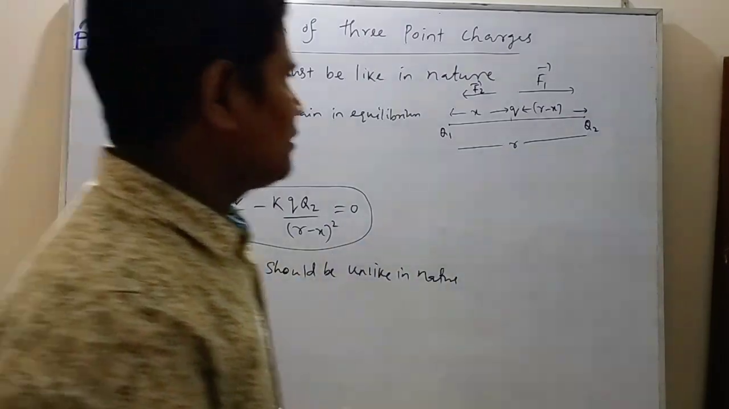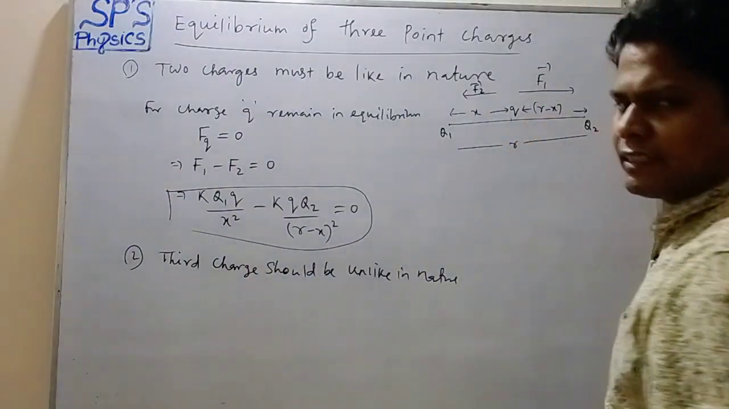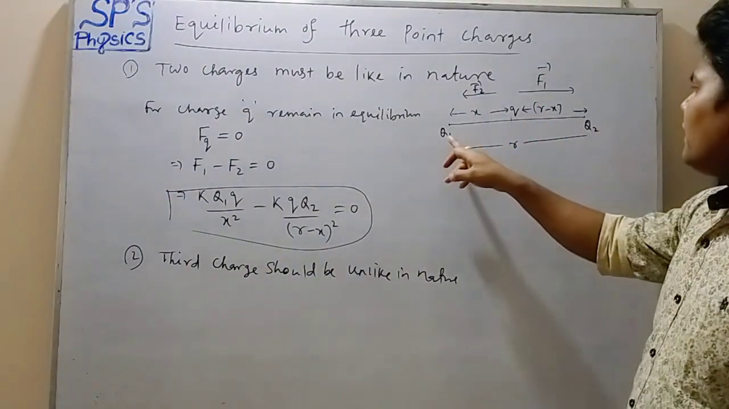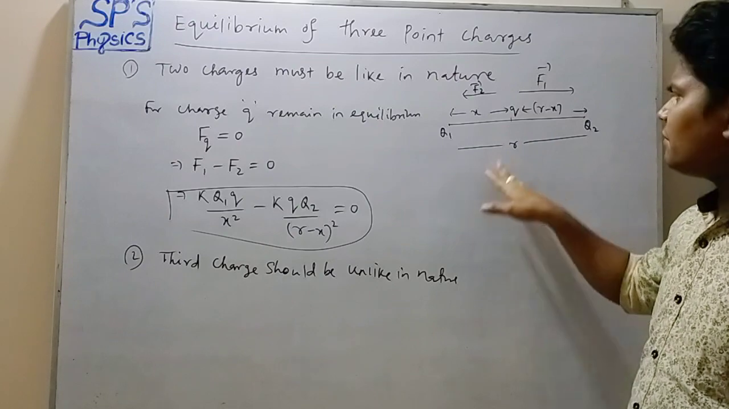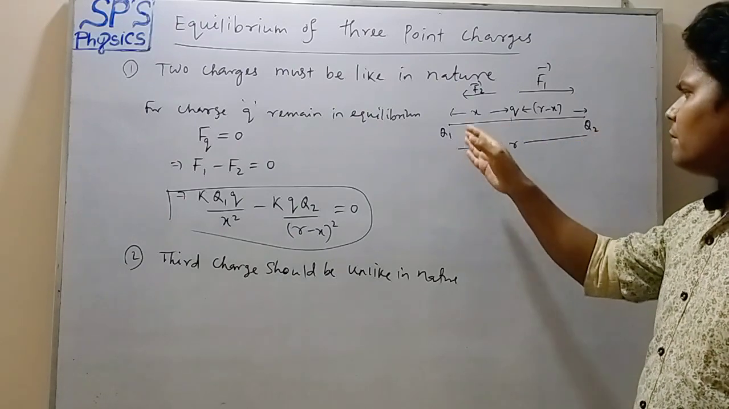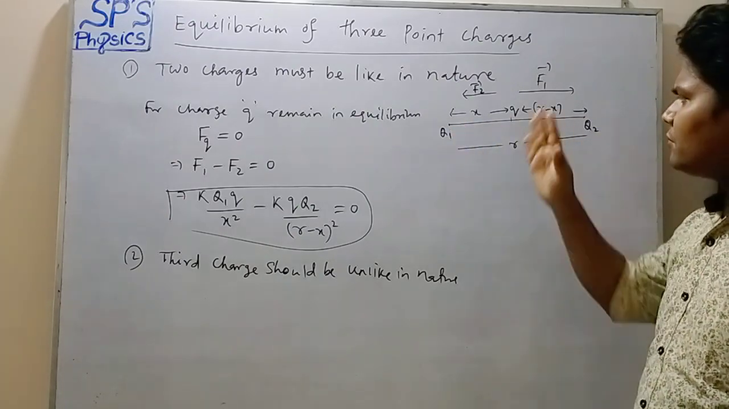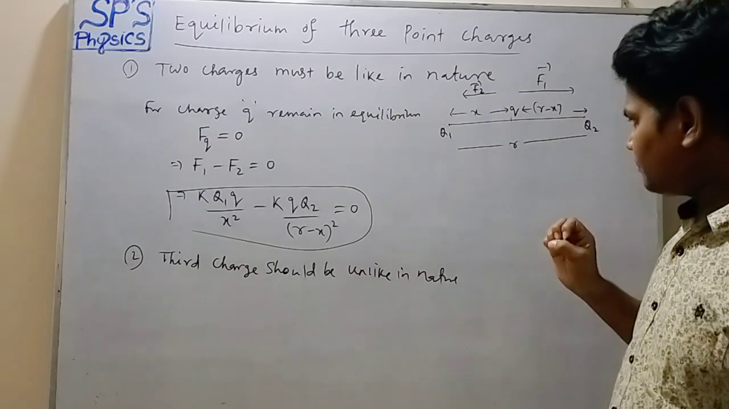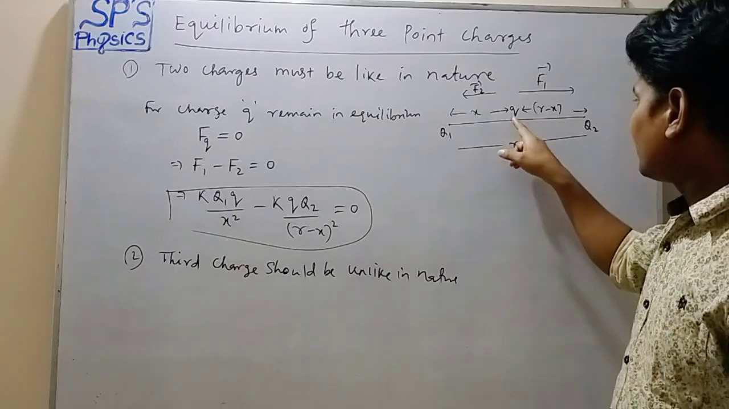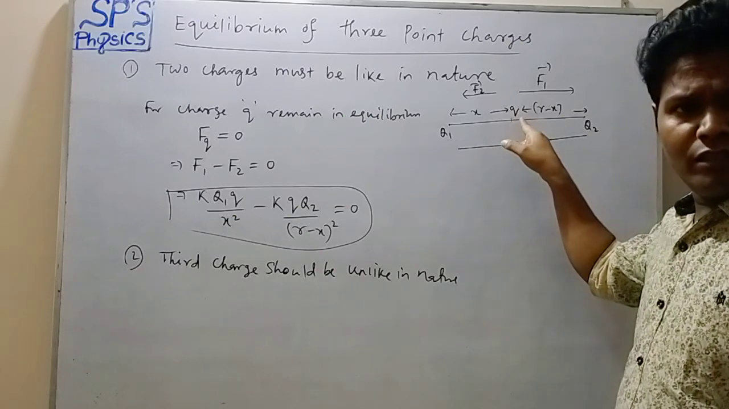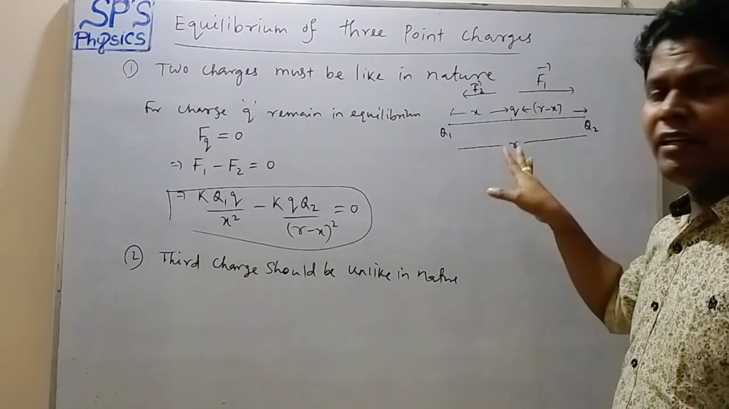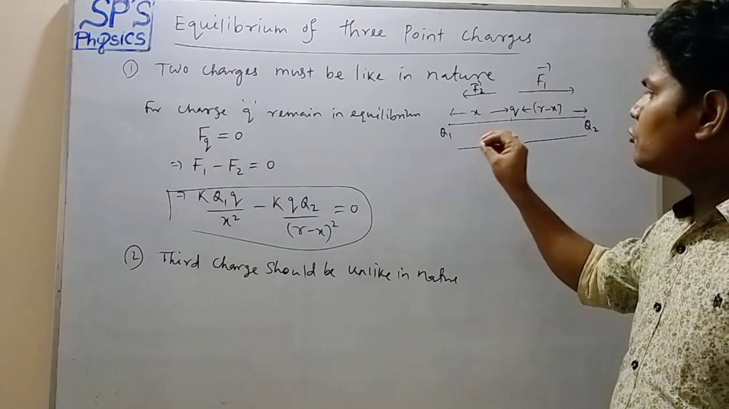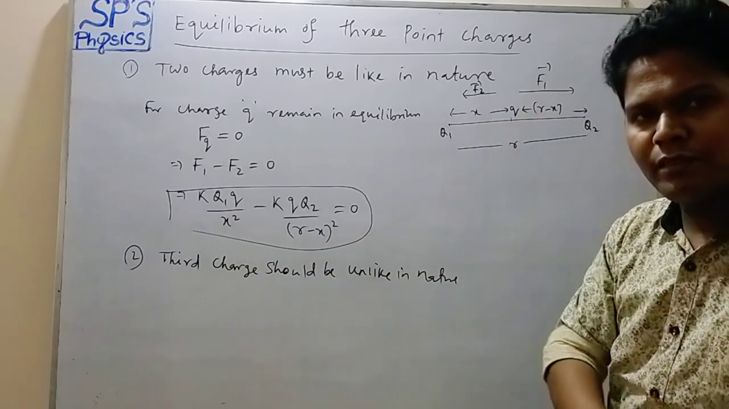That means charge q is negative. If q1 and q2 are positive, q is negative. If q1 and q2 are negative, then q is positive. That is, the third charge is unlike in nature. In this case, charge q already remains in equilibrium. For the system to remain in equilibrium, the net force on each charged particle must be equal to how much?